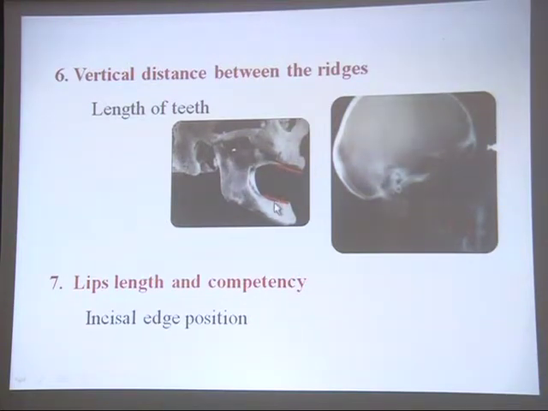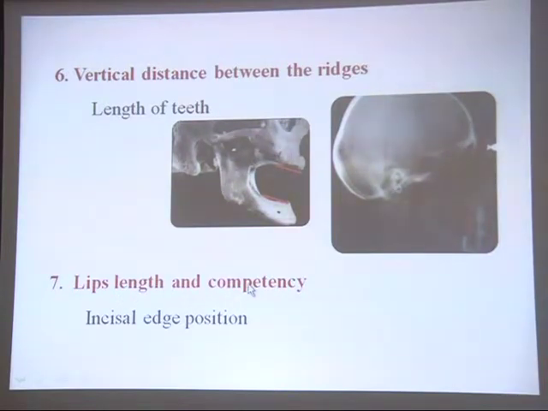This distance is not in the hands of the operator. This is the anatomic or patient factor, and you have to make such a selection of teeth that it fits and functions within that limited space. So the length of the teeth will be decided according to the vertical distance between the ridges, and that will be decided by the vertical relation.